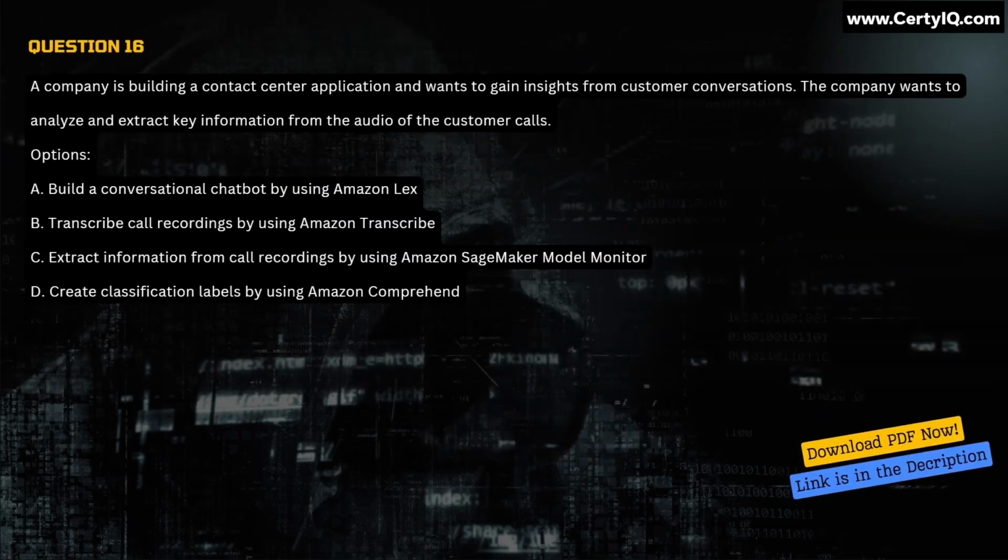Question 16. A company is building a contact center application and wants to gain insights from customer conversations. The company wants to analyze and extract key information from the audio of the customer calls. Options: A. Build a conversational chatbot by using Amazon Lex. B. Transcribe call recordings by using Amazon Transcribe. C. Extract information from call recordings by using Amazon SageMaker Model Monitor. D. Create classification labels by using Amazon Comprehend. Correct answer is option B.